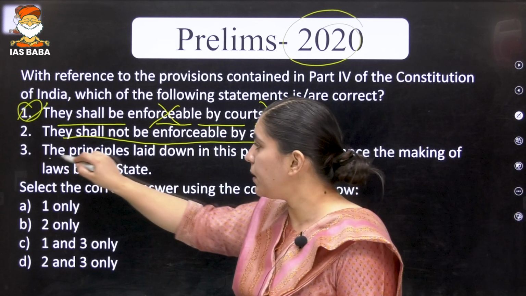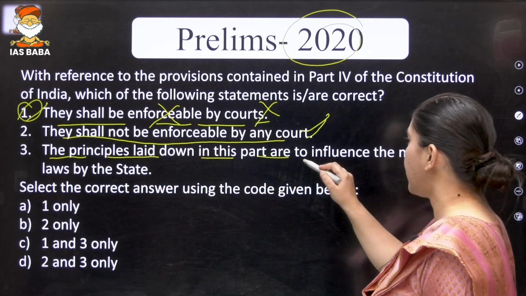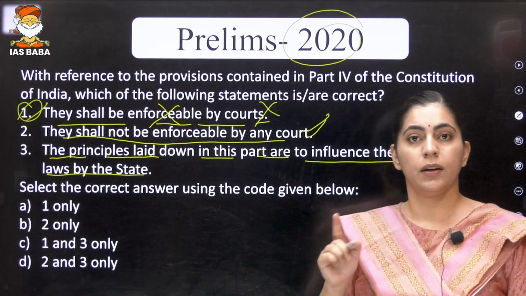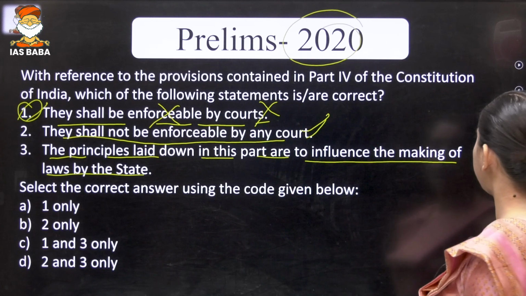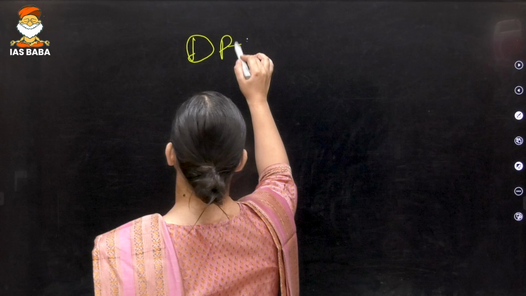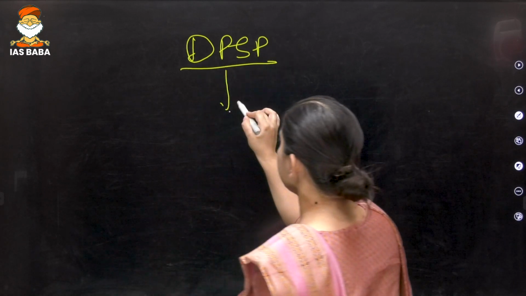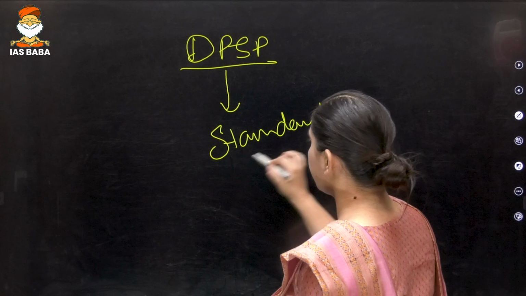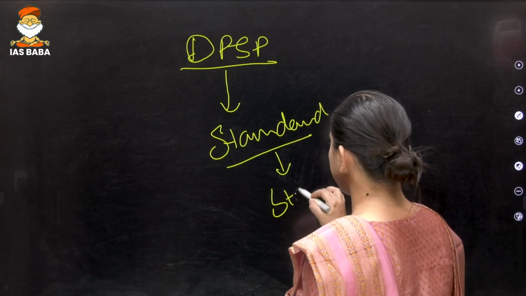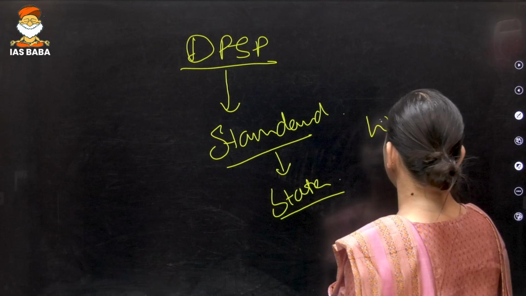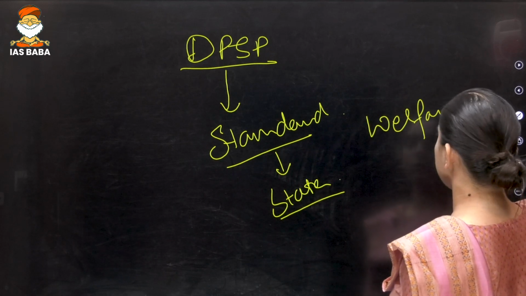Now, the principles laid down in this part are to influence the making of laws by the state. What is the meaning of this statement? While discussing the first question, I told you that DPSP are the standard for the state to be welfare in nature.